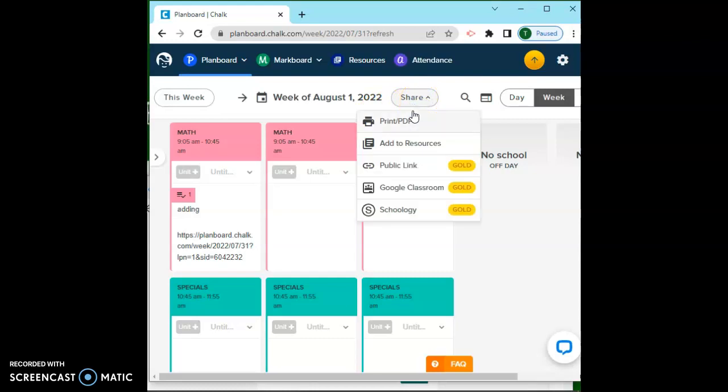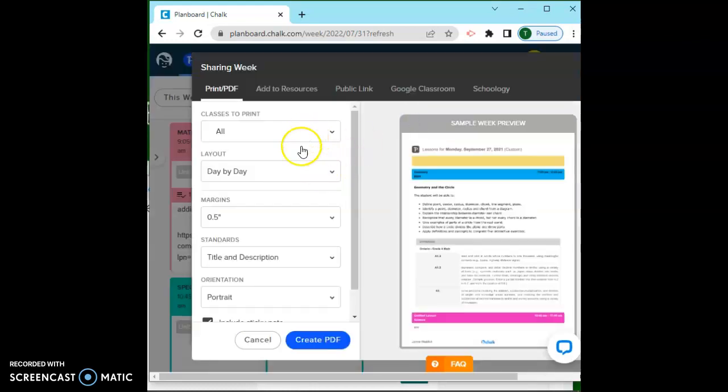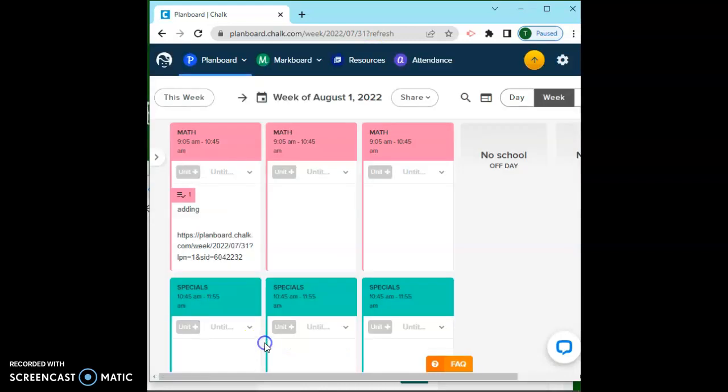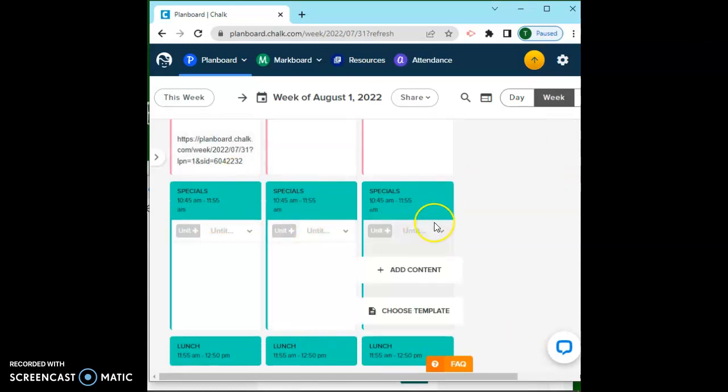I'm going to click share. If I want to share it, I can click a day-to-day layout or a week summary. Print it. I can save it to a PDF to my desktop, however you want to do it. But I love that this gives me an easy way to organize my classes into lesson plan right here.